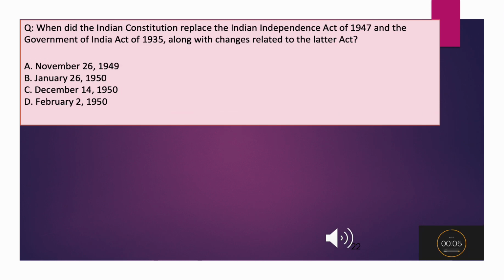When did the Indian Constitution replace the Indian Independence Act of 1947 and the Government of India Act of 1935, along with changes related to the latter act? A. November 26, 1949. B. January 26, 1950. C. December 14, 1950. D. February 2, 1950.